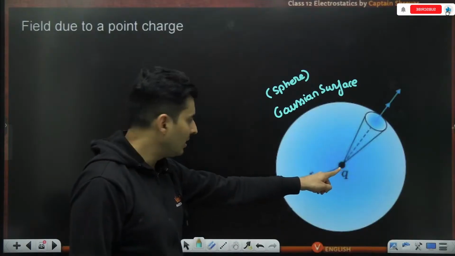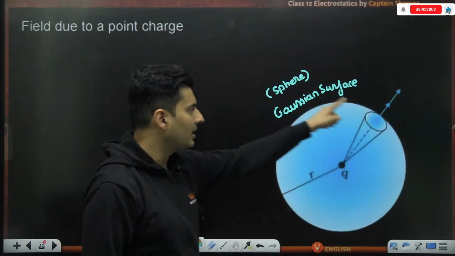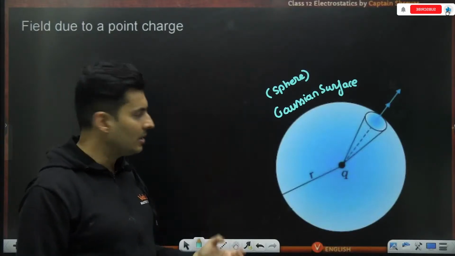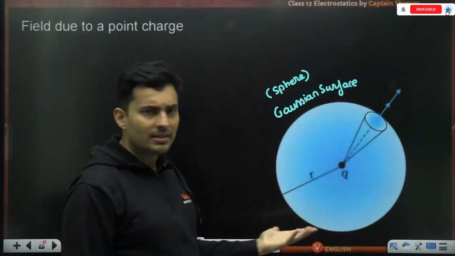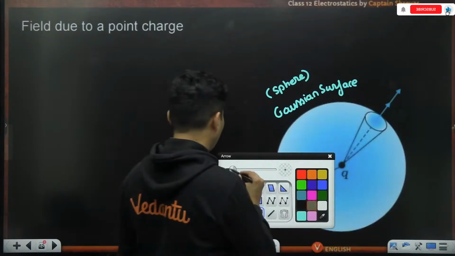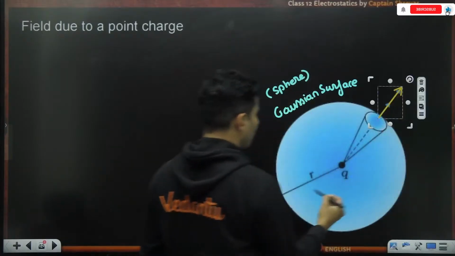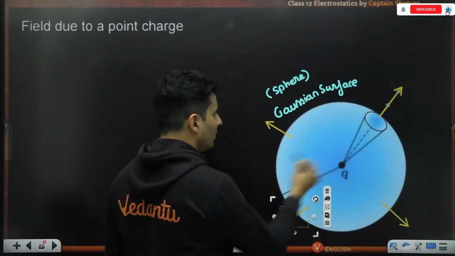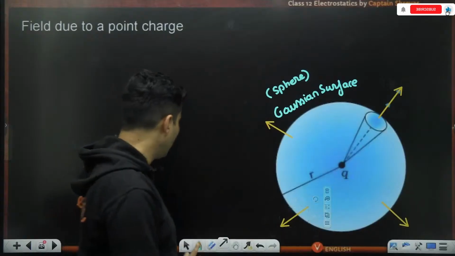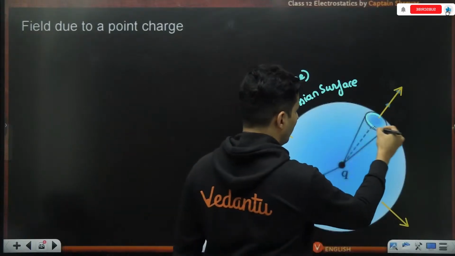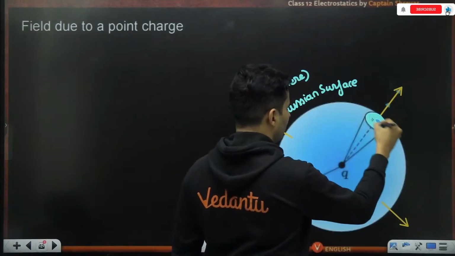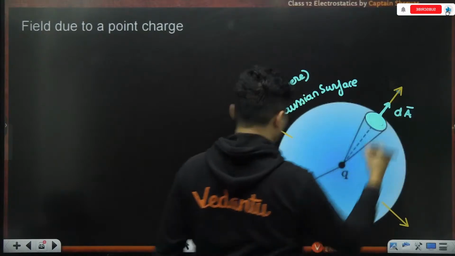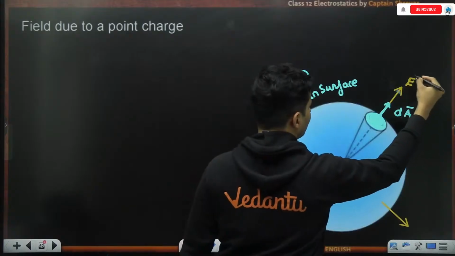This point charge is placed here. I want to find the field here. I exactly chose a Gaussian surface. It's imaginary. Remember, there is no actual sphere over there. And after that sphere is imagined, I will also think about how the field lines will look like. The field will go everywhere in all the possible directions like this. But I'm considering one such small element over here. This element will have a small elemental area which is nothing but dA. The field over there is basically E.